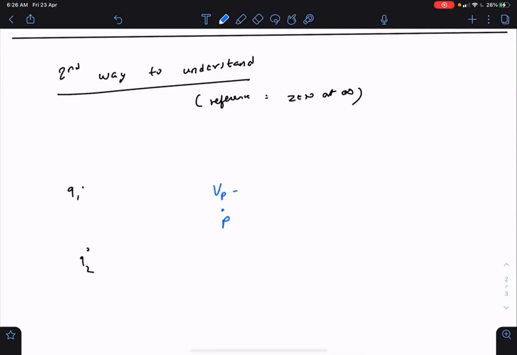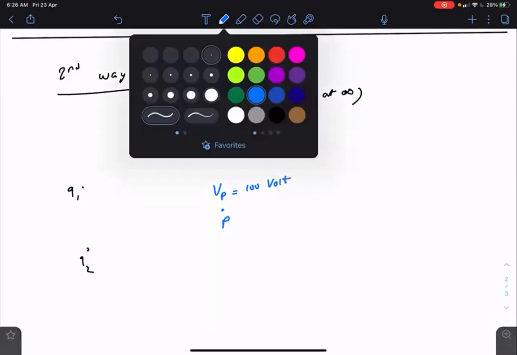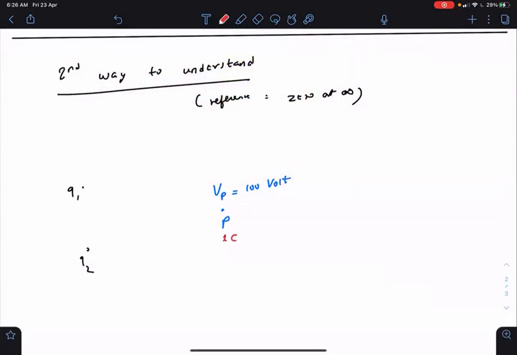Let's say we say that the potential at P is equal to 100 volt. What does it mean? It means that if we keep a 1 coulomb charge, by the way, 100 volt is 100 joule per coulomb. So if we keep 1 coulomb charge at P, then it will be repelled away to infinity. Go get lost, you rascal. I don't want you. I hate you. That's what Q1 and Q2 are going to say to this 1 coulomb, because both are positively charged. Get lost to infinity. So while throwing away this 1 coulomb to infinity, how much work will they do?